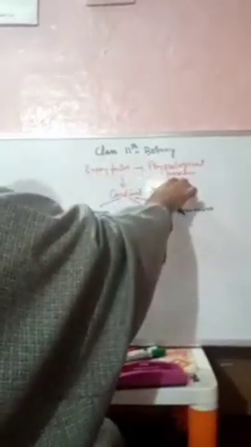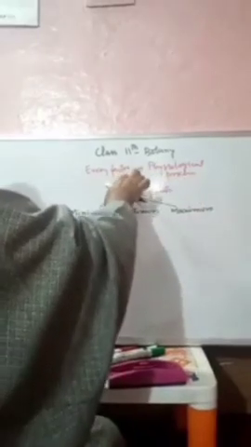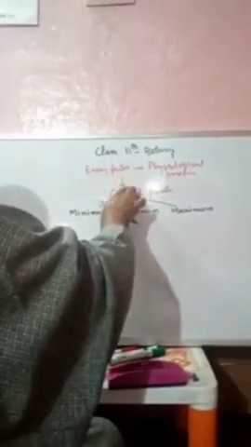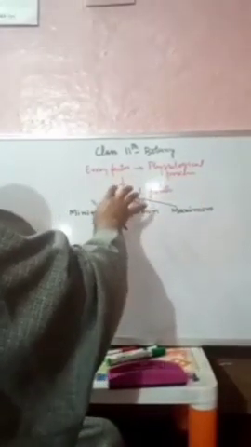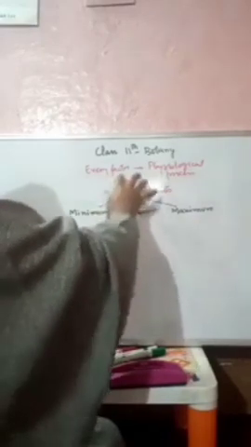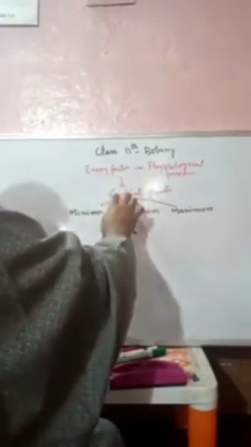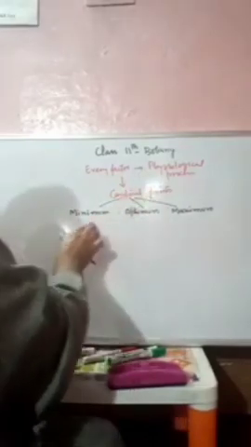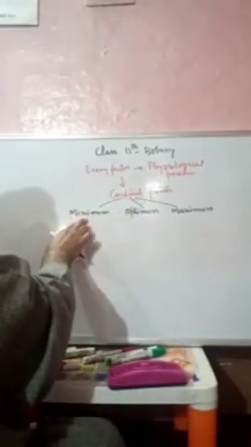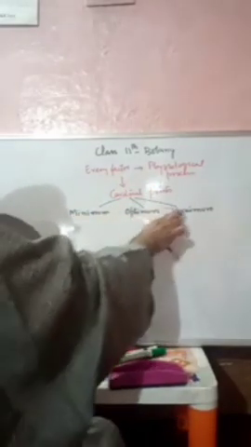Every factor that influences a physiological process has three physical values, and these three physical values are called cardinal points. First one, that is minimum. Second one is optimum. Third one is maximum.